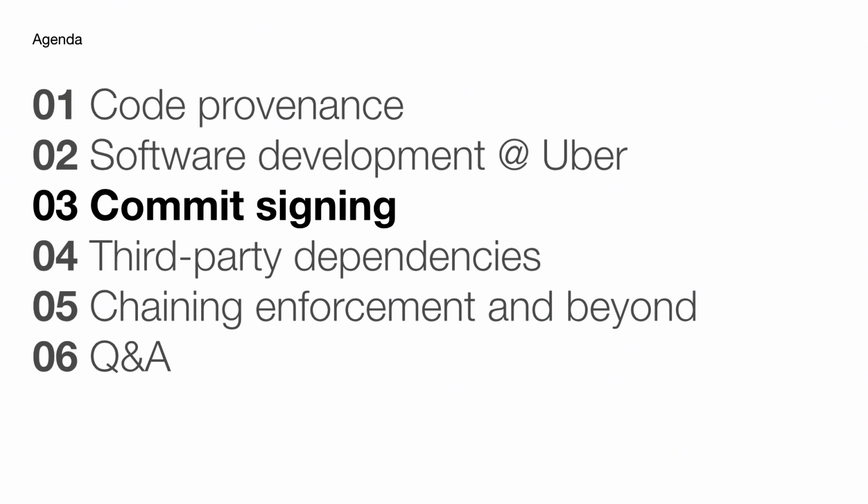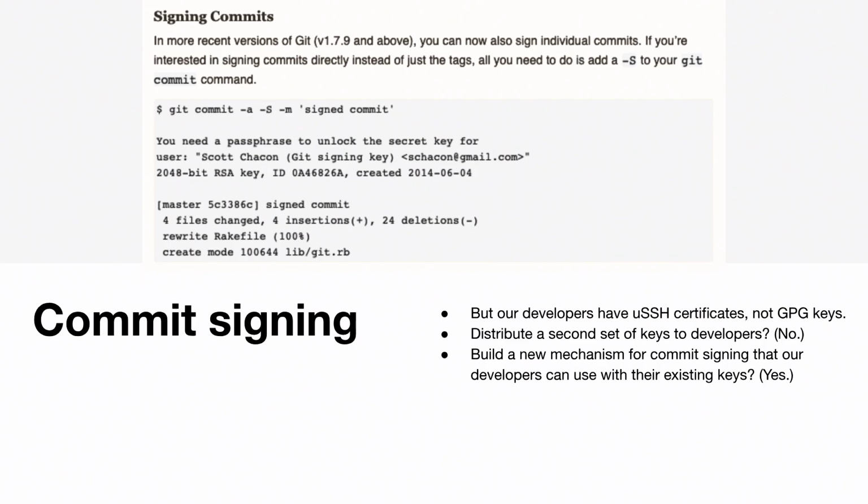So I'll attempt to drive this point home a little bit with a concrete example of commit signing. Many of you may know already that Git has built-in support for signing your commits. And the way this works is that it uses GPG keys. Now in our infrastructure, our developers have a different set of keys. They don't have GPG keys. They have short-lived SSH certificates and all of the infrastructure that goes along with that. These are great because they're actually renewed approximately every 24 hours using multi-factor authentication.